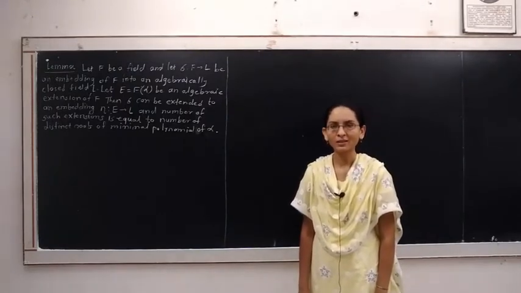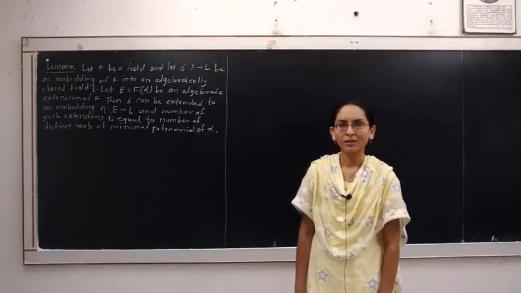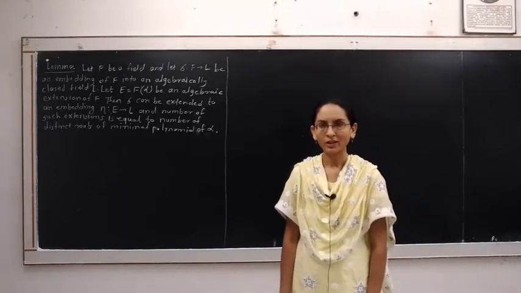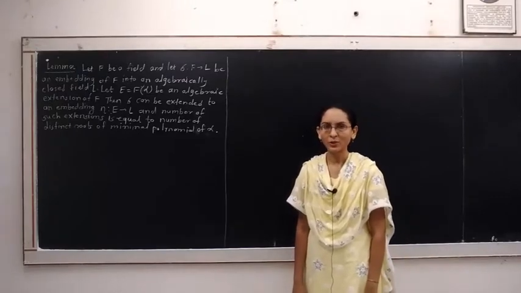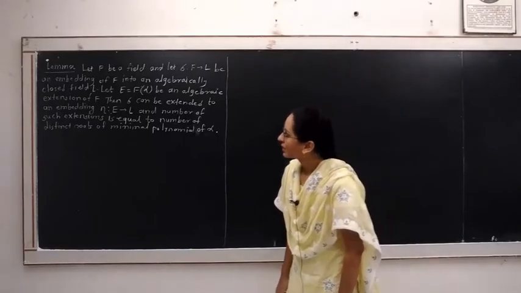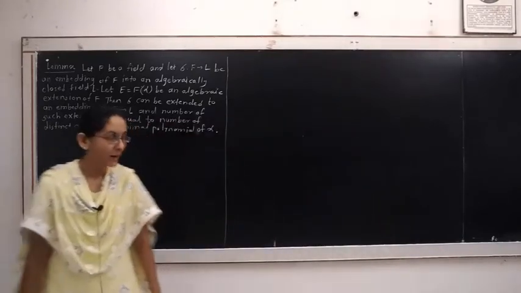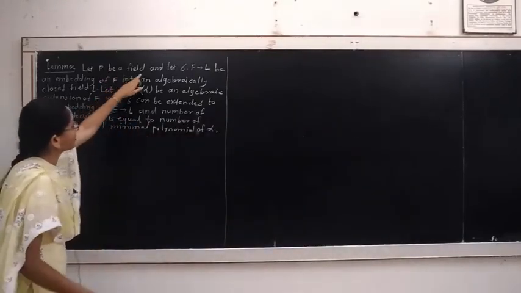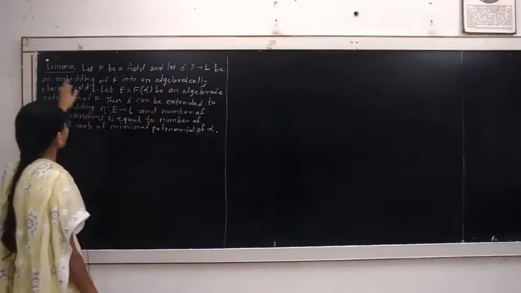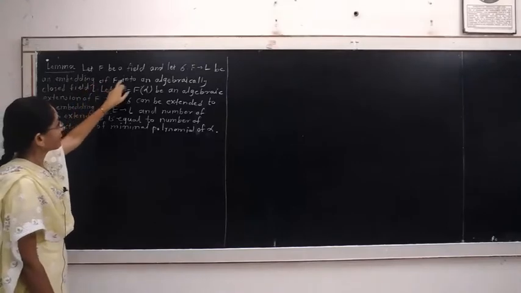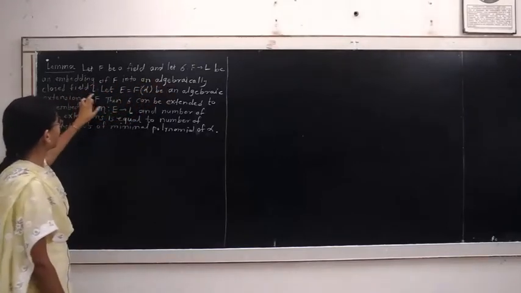In the last lecture, we studied the algebraically closed field, then the algebraic closure of a field. There is one result based on the algebraically closed field. That is the lemma, and the lemma is given by: F be a field and sigma from F to L be an embedding of F into an algebraically closed field L.